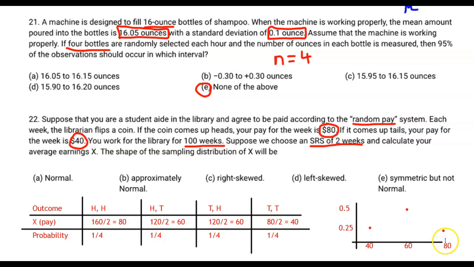Now, this discrete probability distribution has 3 different values that it could be. 0.25 is the probability for $40 a week. 0.25 is also the probability for $80 a week, and 0.5 is the probability for $60 a week. This looks pretty symmetrical to me. However, it doesn't seem normal to me. It's not normal because it's not a continuous probability distribution. There's no chance, for example, that the person earns $50 or $66. It's either 40, 60, or 80. Also, there are no tails out here. It doesn't really follow any of the other rules for normality. So it is symmetric, however, it's not normal.